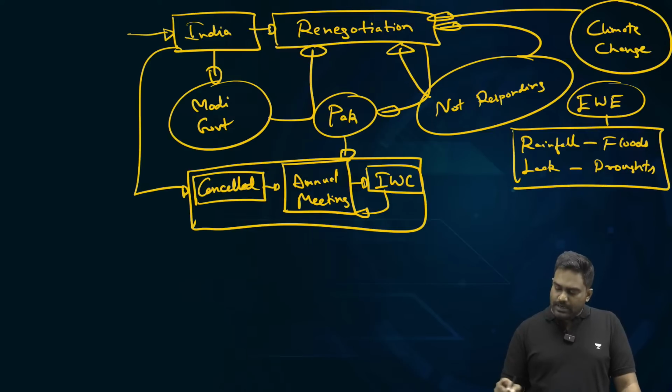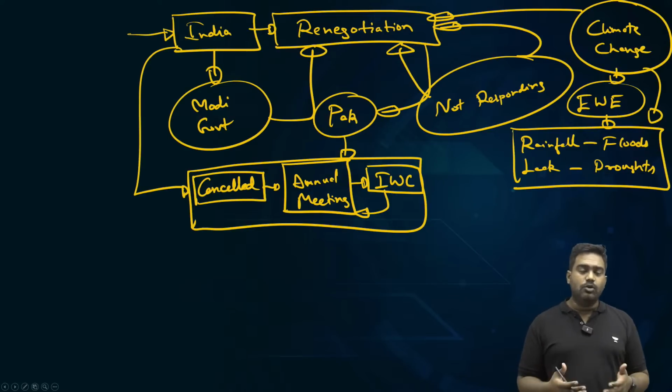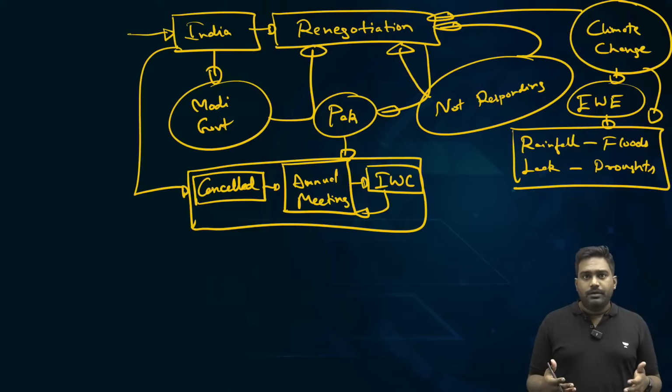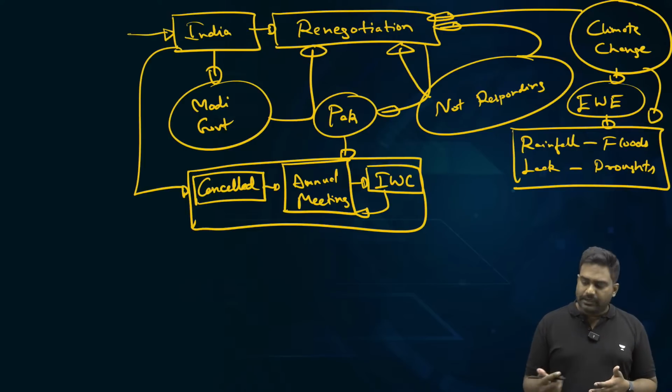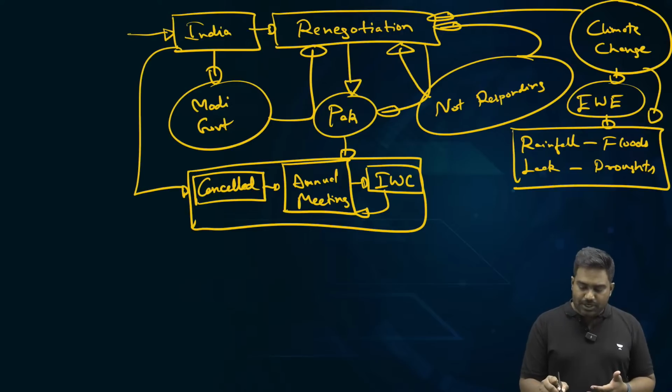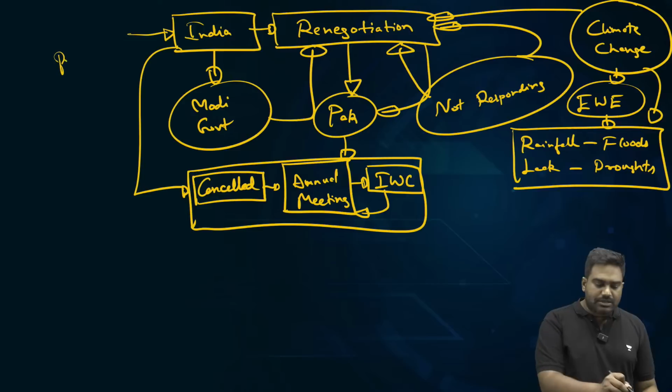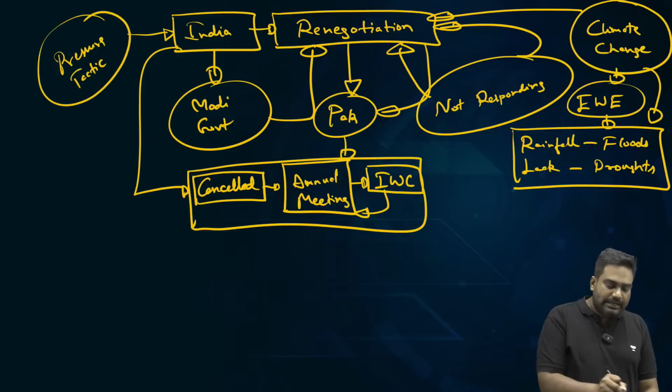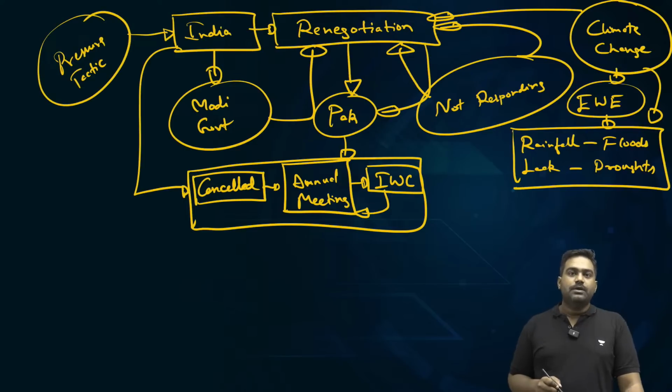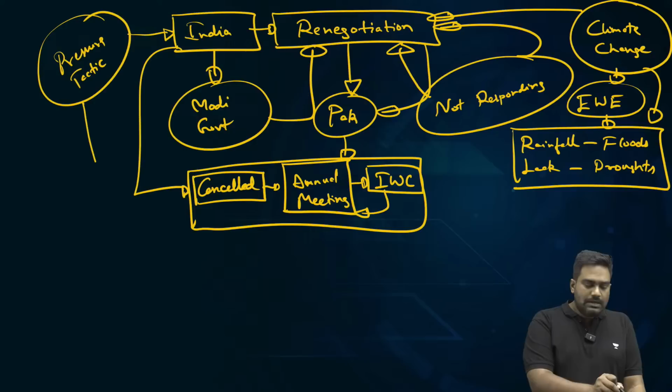So there is a genuine concern which India has been expressing that, look, climate change is indeed a global menace. It could affect all the water systems and the weather patterns, which could affect the water sharing as well between India and Pakistan. So India is pushing for a renegotiation. This could also be a pressure tactic by India to bring pressure on Pakistan. It's like hitting two birds with one stone. We genuinely want to discuss the impact of climate change on water sharing of Indus, plus use this as a